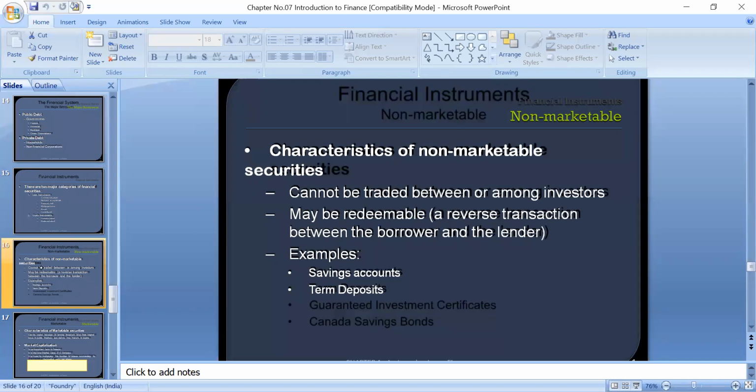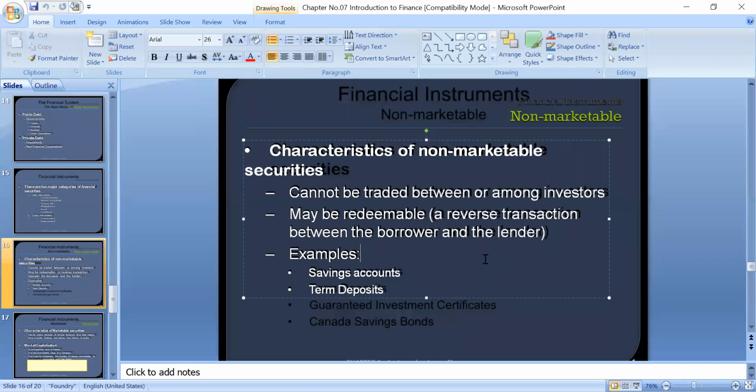Similarly, we have another way to classify: marketable securities and non-marketable securities. Non-marketable securities are those which cannot be bought or sold in the market, or exchanged in the market. For example, savings accounts and deposit accounts. These can be handled only by whom? The account holder of the savings or deposit account. A third person cannot withdraw the money from these accounts, and these cannot be transferred from one person to another.